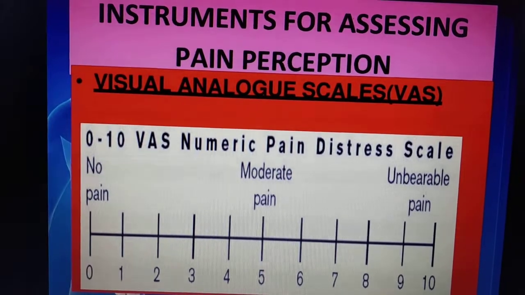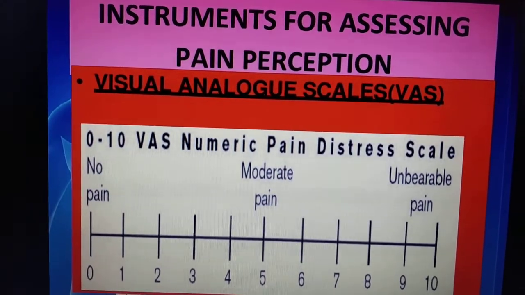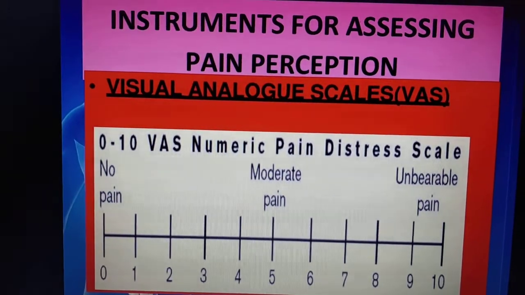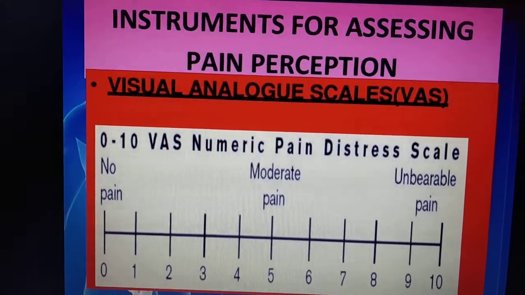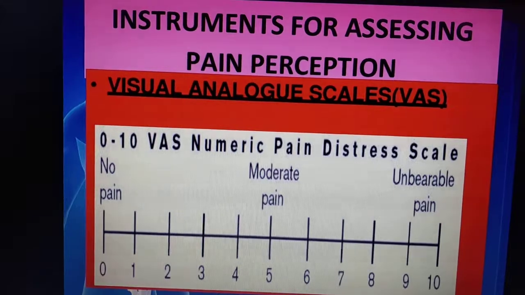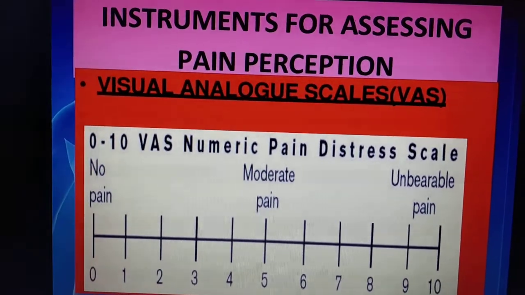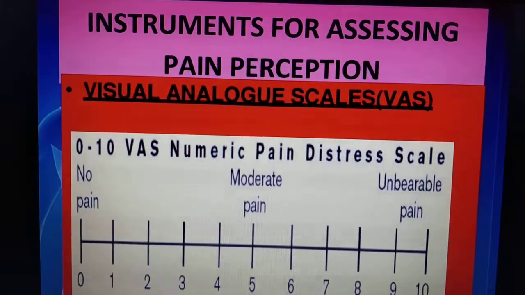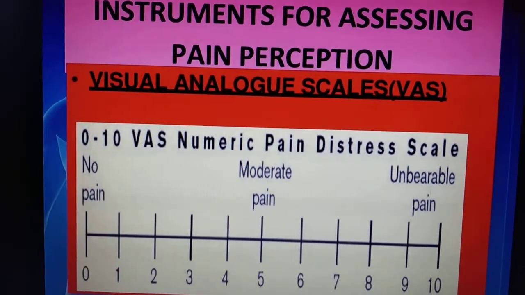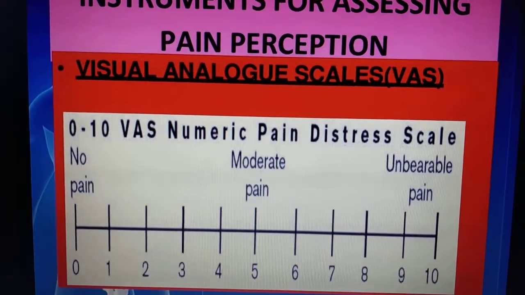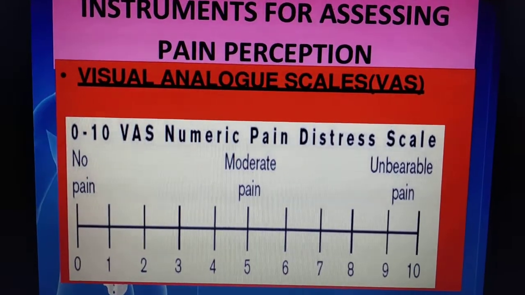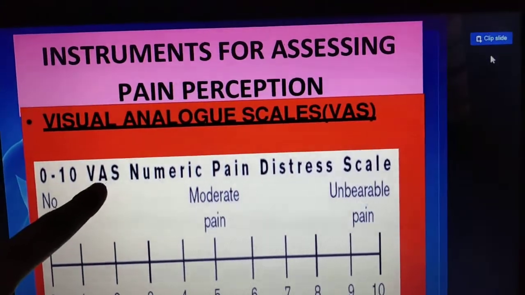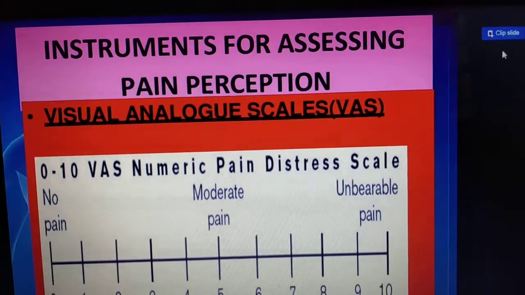The same thing, to assess pain also we have some instruments. There are so many scales, and also checklists. Among those, we have one more instrument to assess pain, that is the visual analog scale, or in short form VAS, a numerical pain scale.